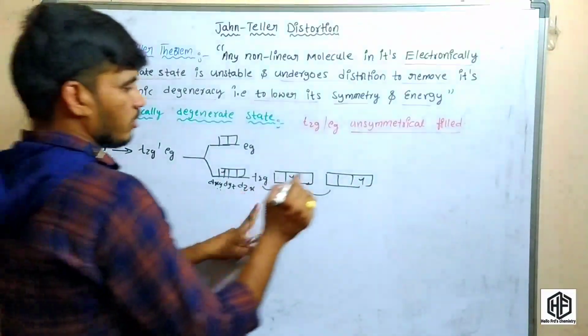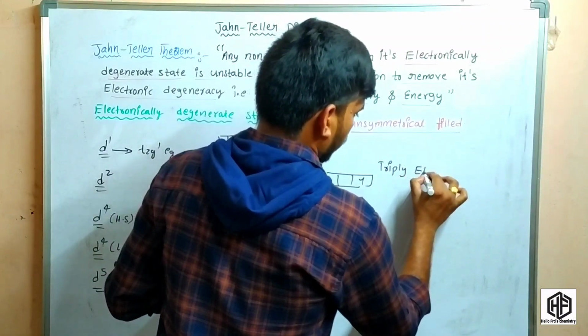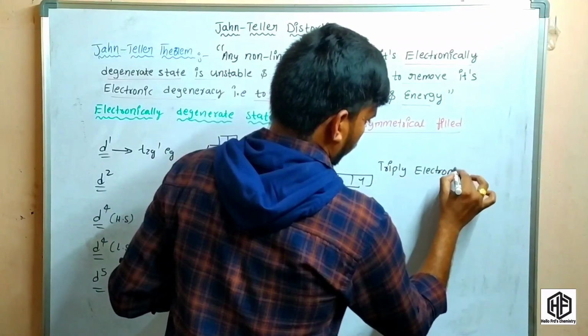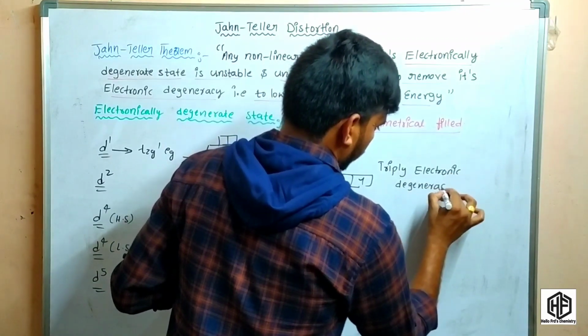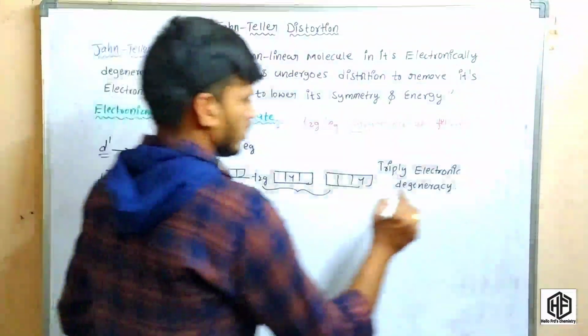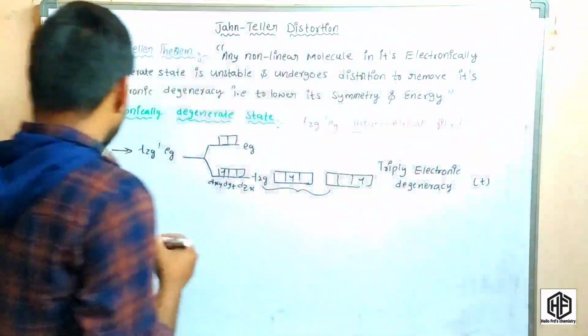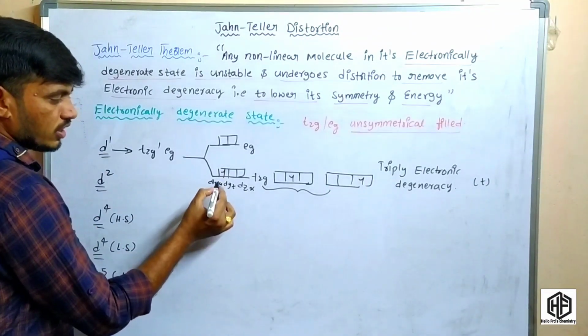So this is nothing but triply electronic degeneracy. Okay friends, this is the triply electronic degeneracy. This is nothing but T. So here one electron is present, and that electron is in dxy.